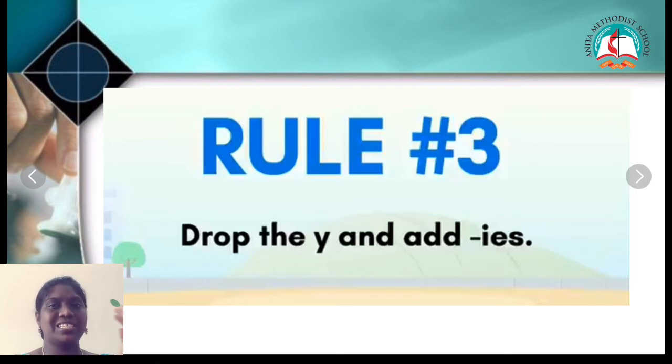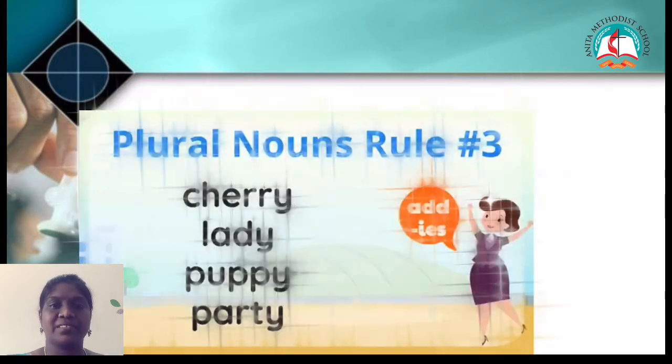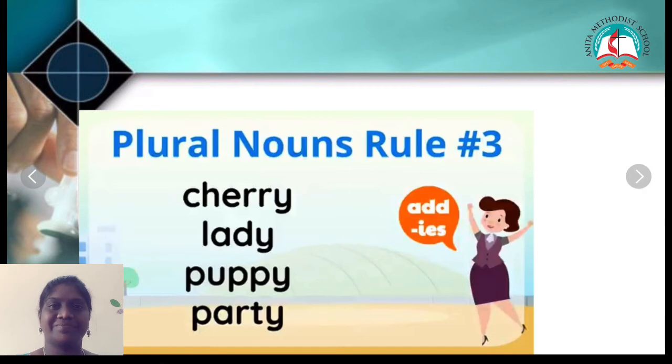The first rule we saw was simply add S to it. The second rule we saw was about adding ES to it. The third rule is that we are going to drop the Y and add IES to the plural noun. So what are the words? Now these are the words. Let's read it: cherry, lady, puppy and party.